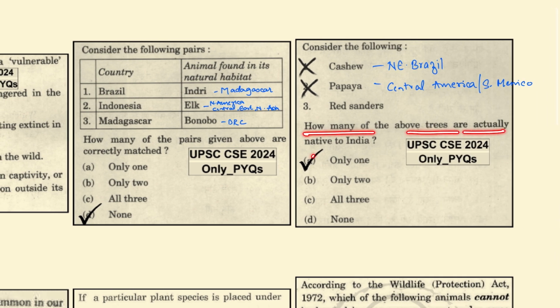How many of the above trees are actually native to India? It is only one species, that is the red sander, which is native to India. Cashew and papaya are not native to India, because cashew comes from northeastern Brazil and the papaya comes from Central America or southern Mexico.